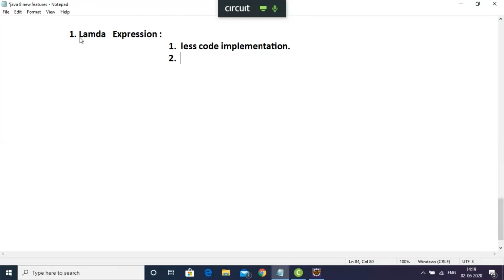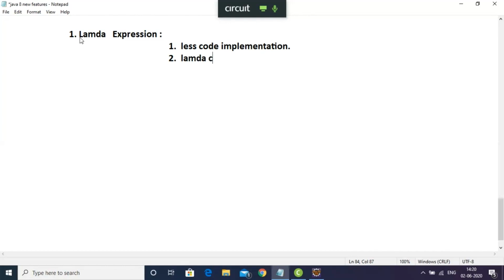This Lambda Expression concept is not a new concept, though it is new in Java 8. This concept came from mathematics. If you have worked on mathematics, you'll find one of the modules is called